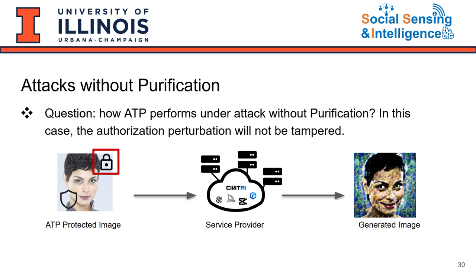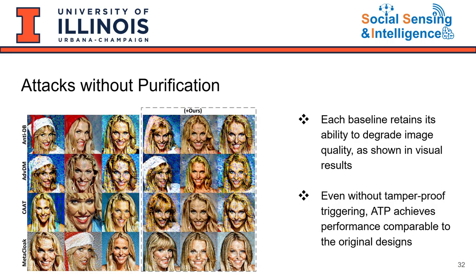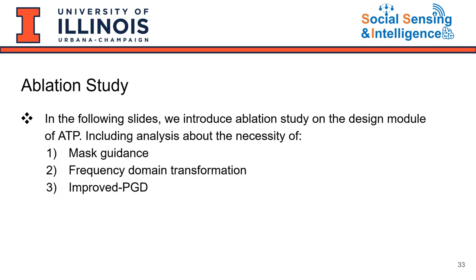We also do an experiment to check how ATP works on attacks without purification. In this case, the tamper-proofing mechanism will not be triggered. From the quantitative results, we see ATP performs comparably to the original baseline. From the visual results, we can see that each baseline still effectively degrades image quality after being adapted to ATP.